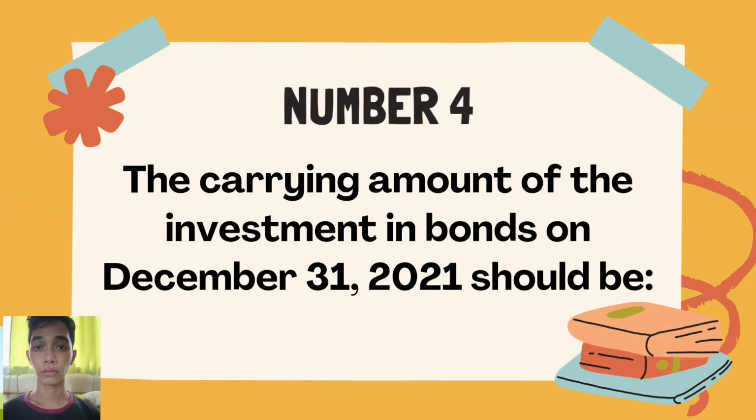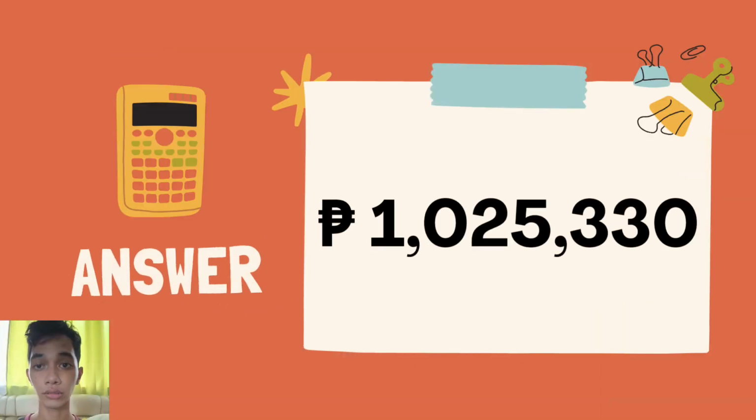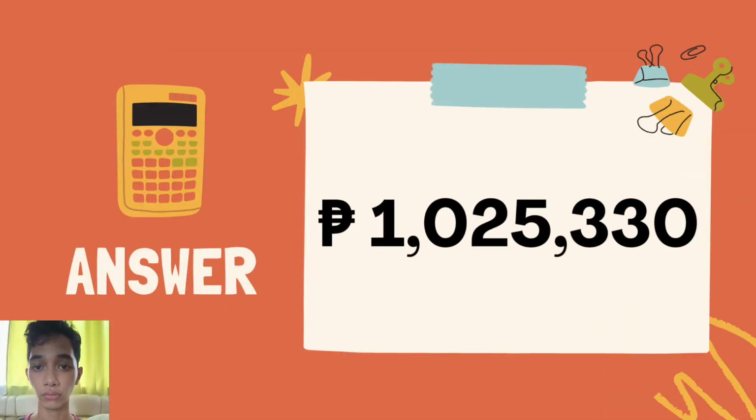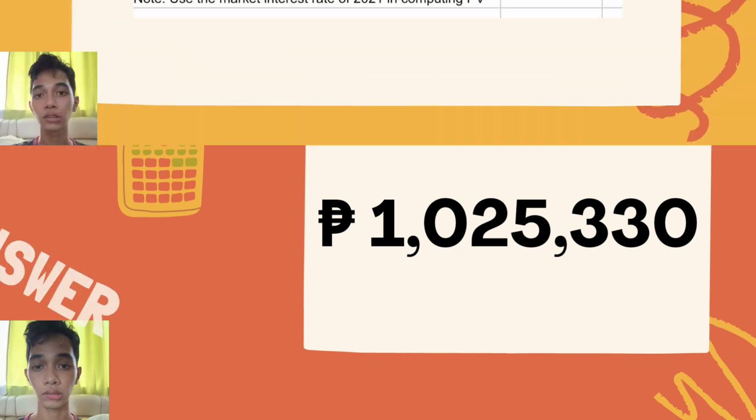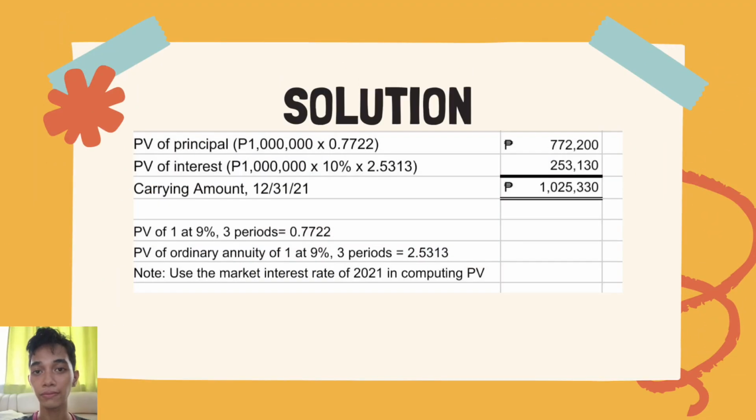As for number 4, the question is what should be the carrying amount of the investment in bonds on December 31, 2021? And the answer is 1,025,330 pesos. To arrive at this answer, we first need to find the PV of the principal and the PV of interest using the PV of 1 and PV of ordinary annuity respectively. So note that we will use the market interest rate of 2021 in computing the PV, which is 9%.